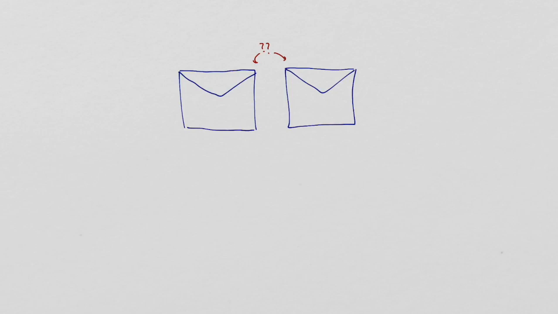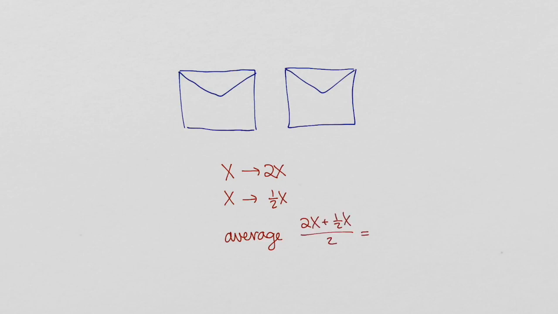Should they? On one hand, they have a 50-50 chance of choosing the higher value envelope no matter what, so the contestant should be indifferent to switching. On the other hand, if the amount of money in the initially selected envelope is X, and the amount of money in the other envelope is either 2X or 1/2 X with equal probability, then you could reason that the amount of money in the second envelope is 5/4 X on average. From that point of view, the contestant should switch.